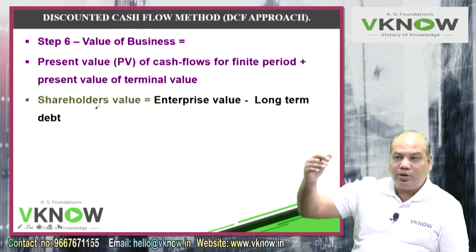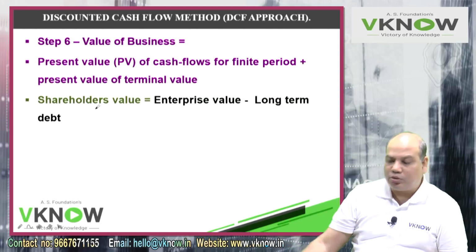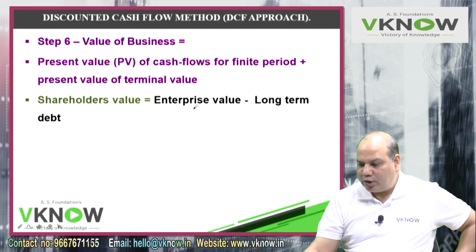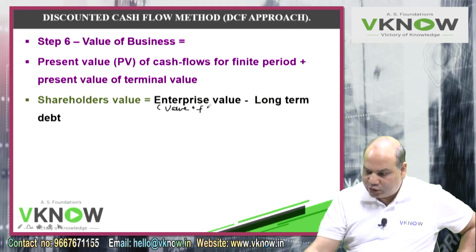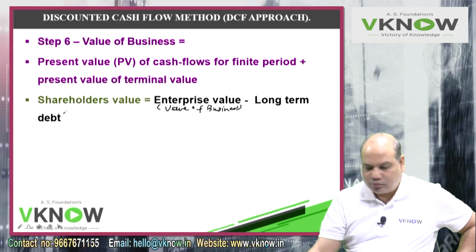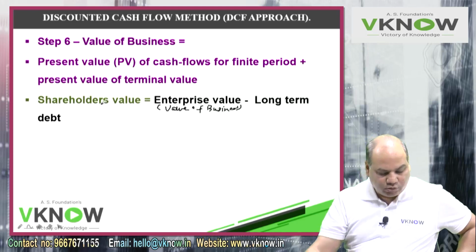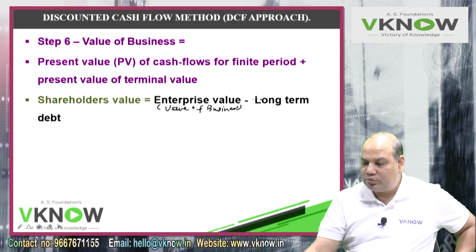Then the question will be, out of that value, how much is the value of shareholders? So shareholder value will be enterprise value, that means value of business. Now you write down in the notebook: shareholder value will be equal to value of business or enterprise value minus long term debt.